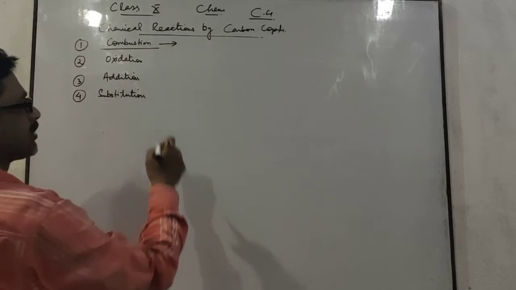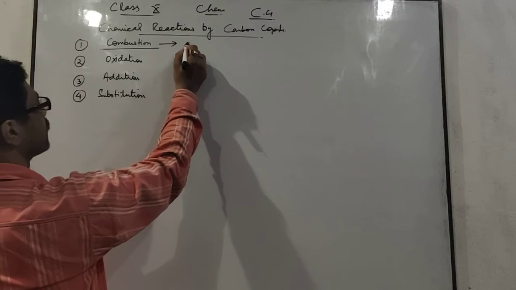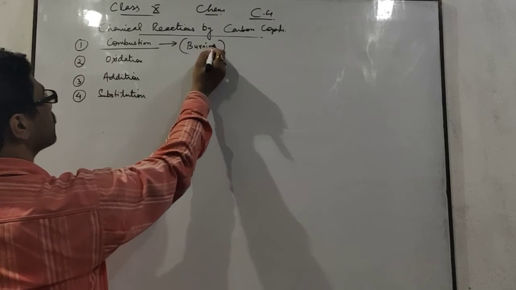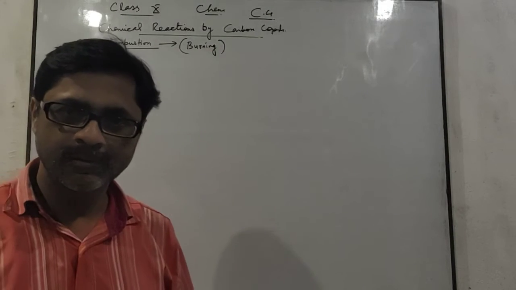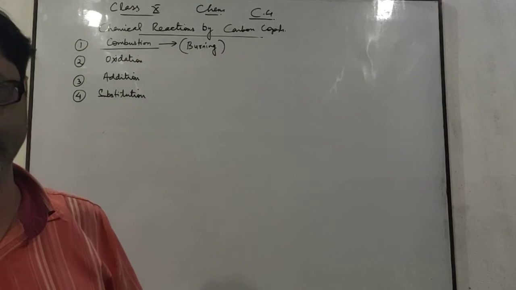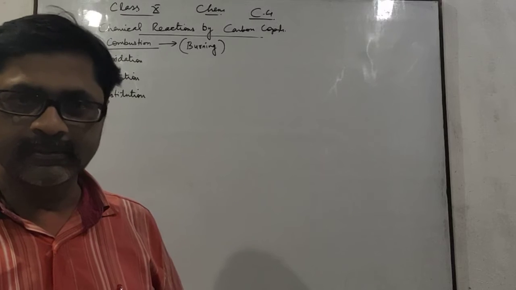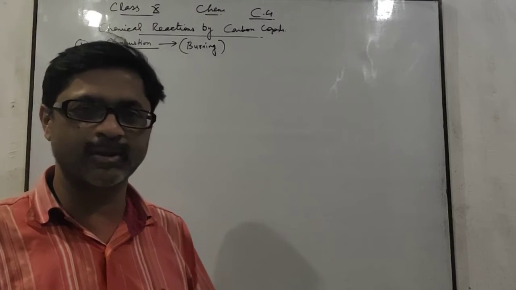First of all, combustion. Combustion is also called burning. Burning of carbon compounds. You know that burning of any compound requires air. Without air, nothing can be burned.